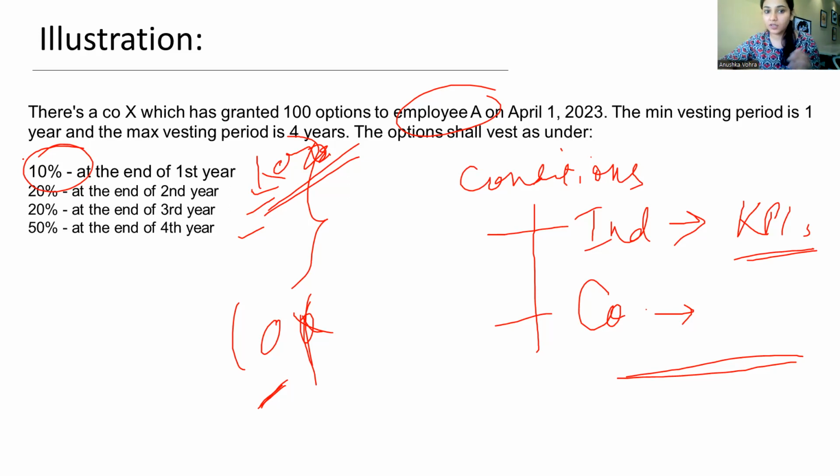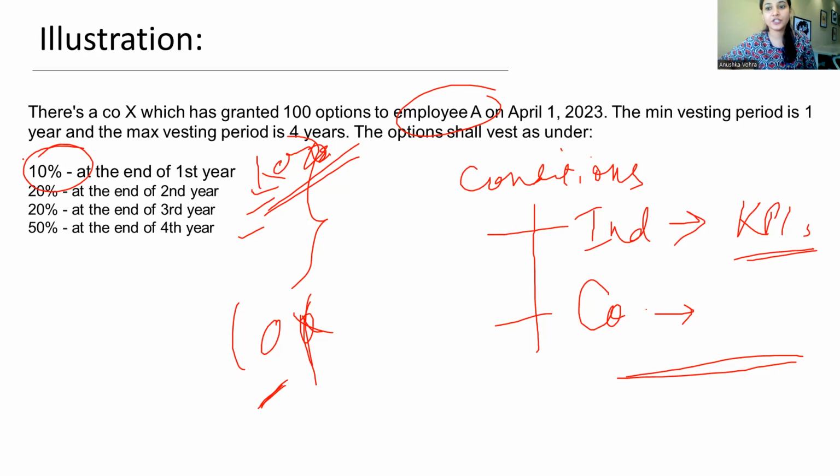We also understood it with the help of an illustration. I'd be happy to have questions around this, and also to know what the practical exercise and vesting period is in companies.